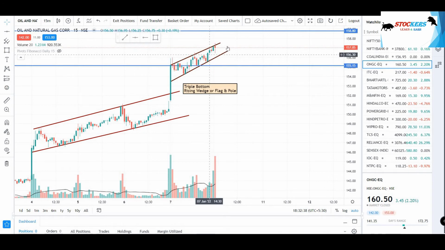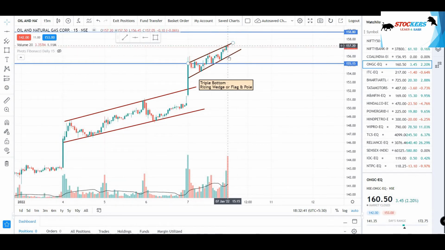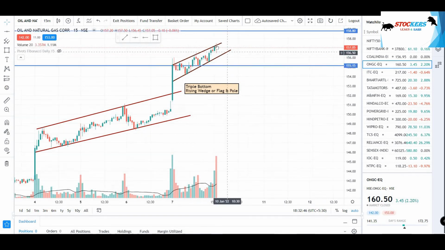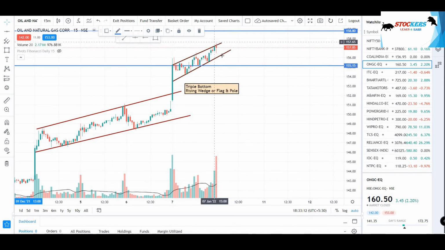So in this case, it is expected to move a little downwards because of this triple bottom pattern. But since the stock is here, if it breaks this trend line, here will be my entry, and this being my target. So target is almost at 0.93%, and here will be my stop loss. But in case it breaks this trend line, here will be my target, and this being the stop loss, almost at 1:1 ratio.